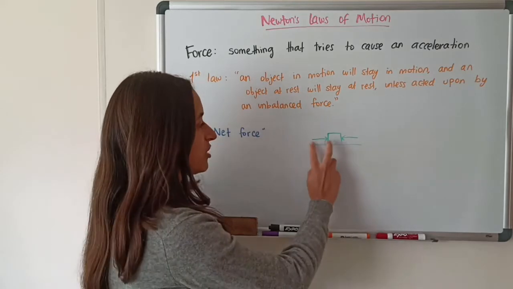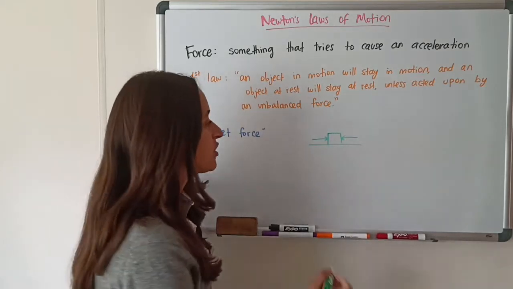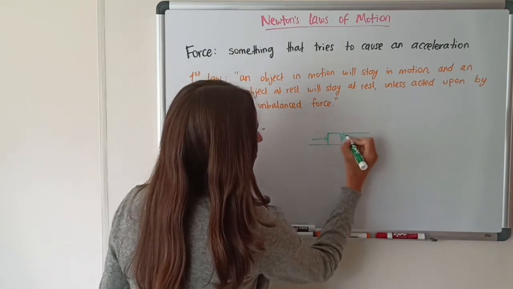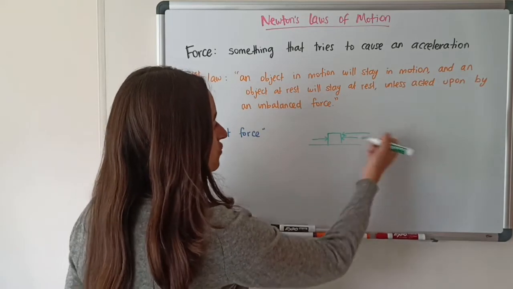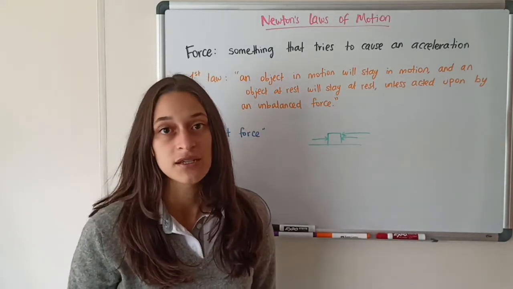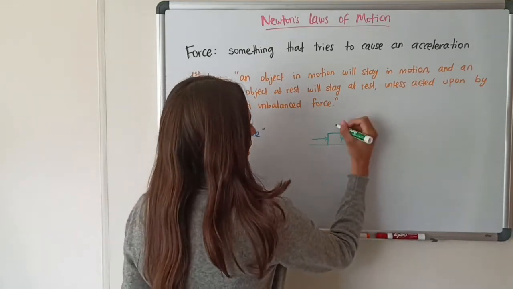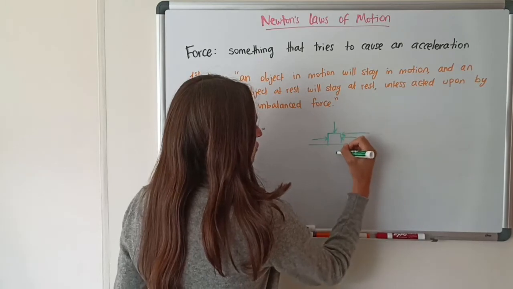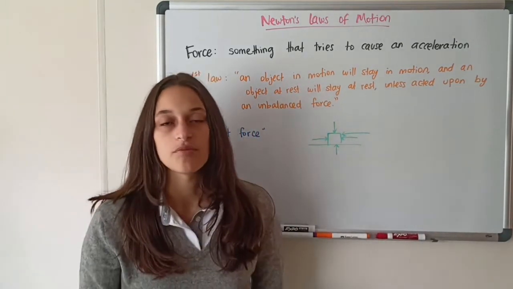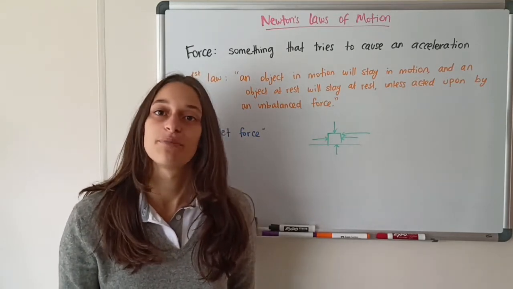So that would be balanced forces. Unbalanced forces would be if someone else was pushing here with a much bigger force. So this is unbalanced because the forces pushing to the left are bigger than the forces pushing to the right. So we have to take into account the directions. We also need to take into account forces pushing down and forces pushing up. If they all cancel each other out, the object only has balanced forces acting on it. If they don't, it has unbalanced forces.